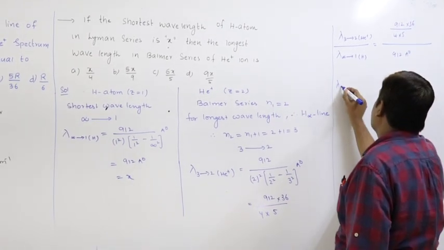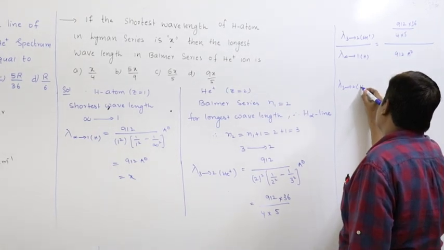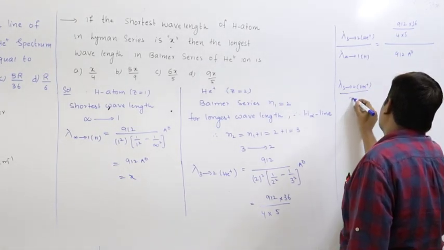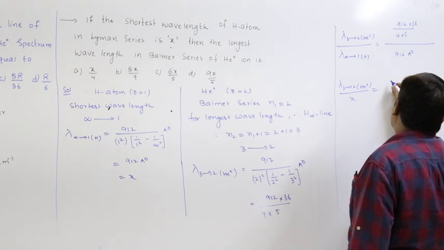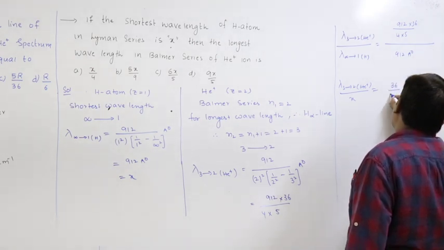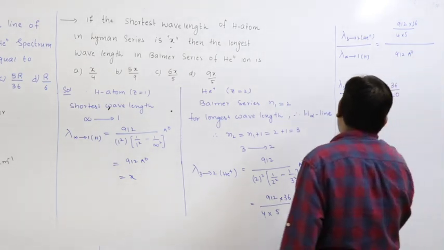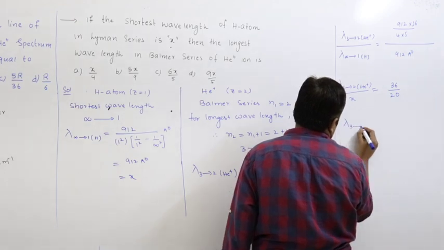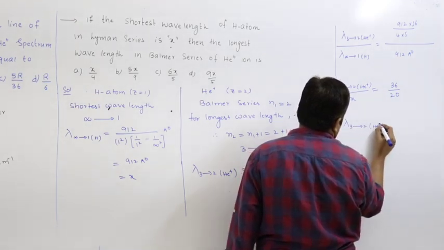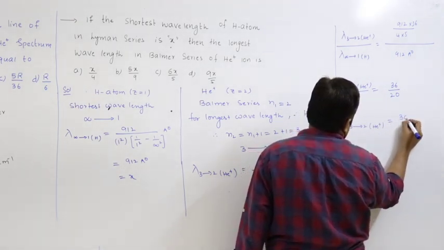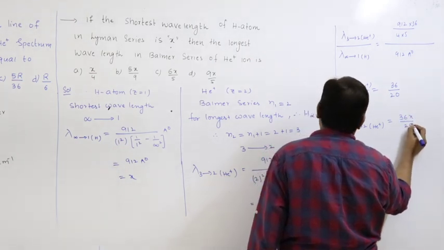So this is lambda 322 He plus by x. 912 is cancelled, so we'll get 36 by 20. So cross multiply this, lambda 322 He plus is 36x by 20.